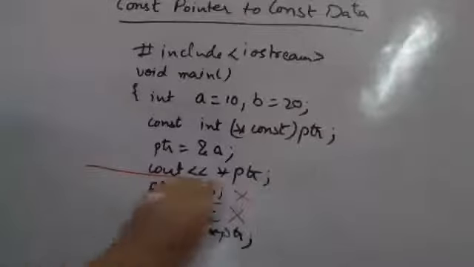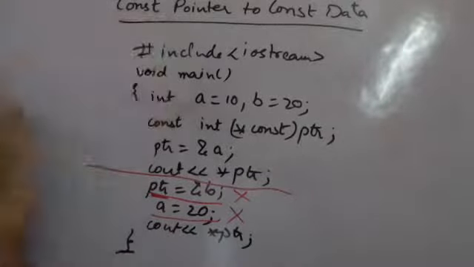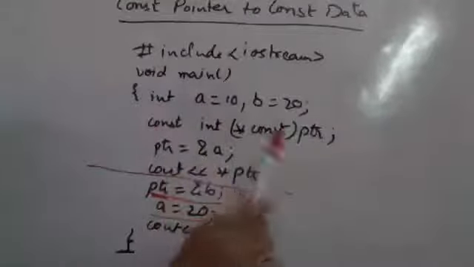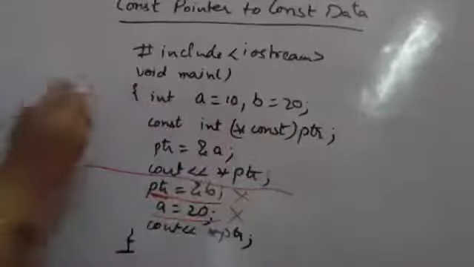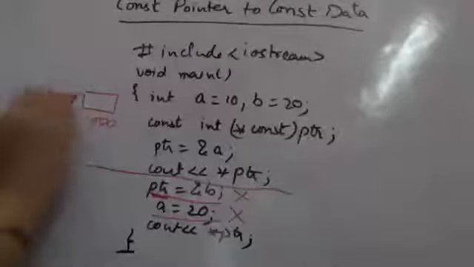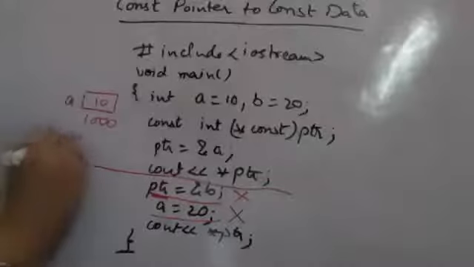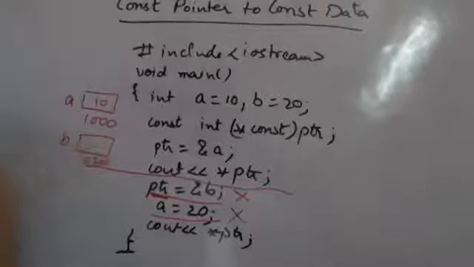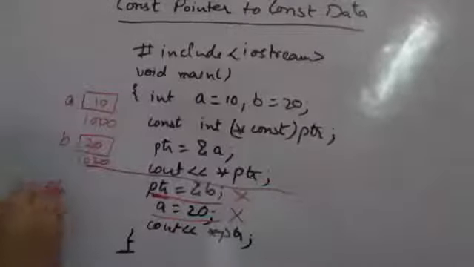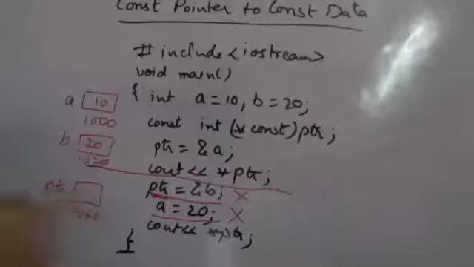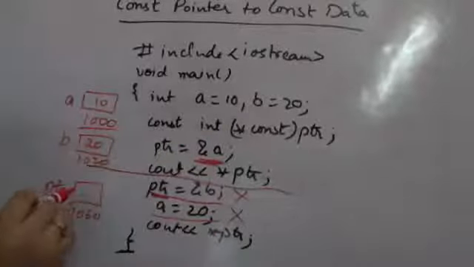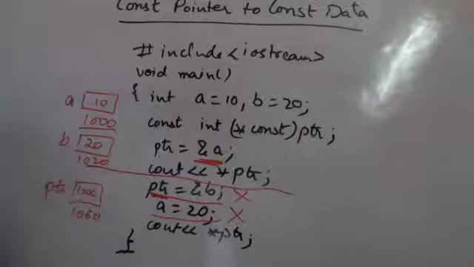If I run my program only till here, I have two integers. I'm making a constant pointer to constant data. Suppose I have created a in memory at some location 1000, with the value 10. I have created b, supposedly at location 1020, with the value 20. Now pointer ptr is created at some location, say 1060 in memory, and it stores the address of a. The address of a is 1000, so the address of a is stored in the pointer.